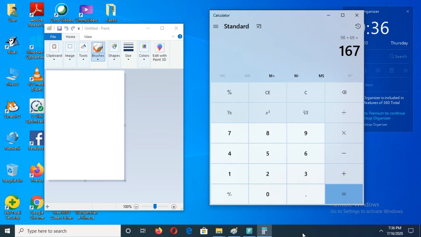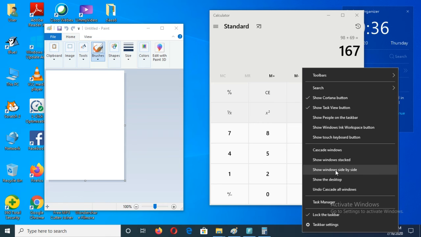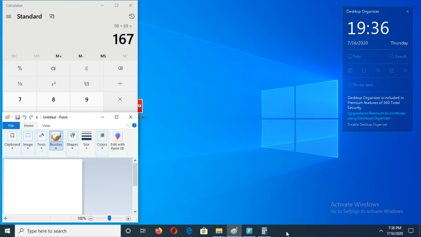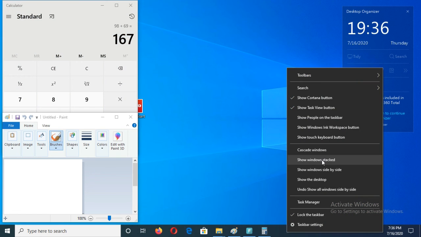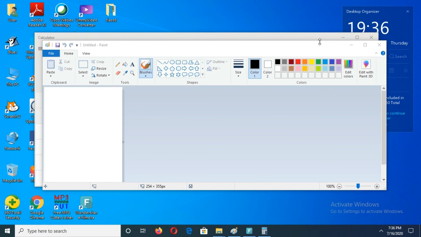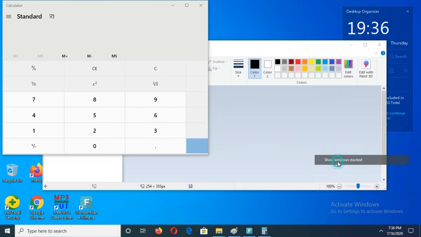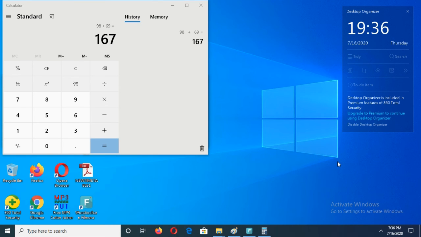If you right-click, and then click on side by side, it will come like this. See, the first one is the calculator and the second one is the Paint software. And if you click on cascade windows, it will come like this. If you select this one, you can work with this one, and if you select here, you can work with the calculator.